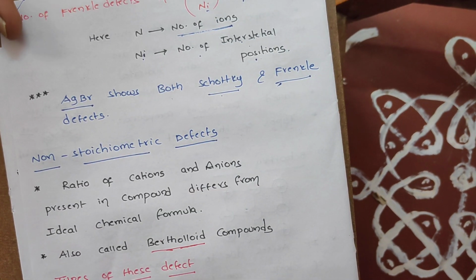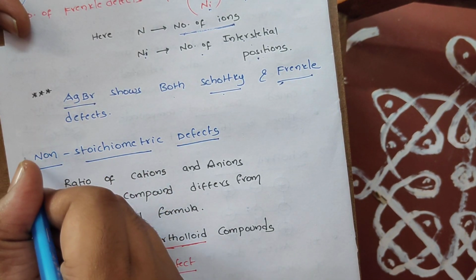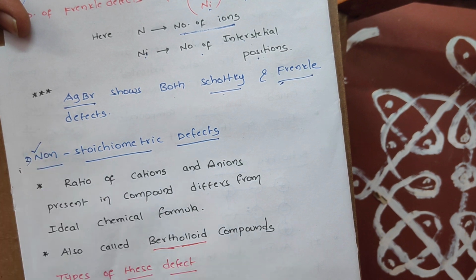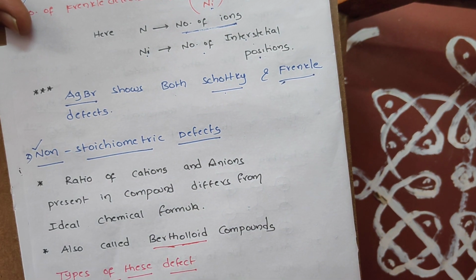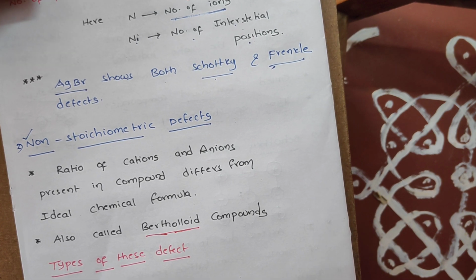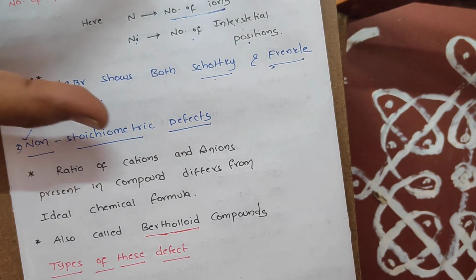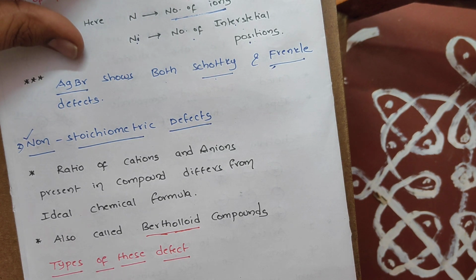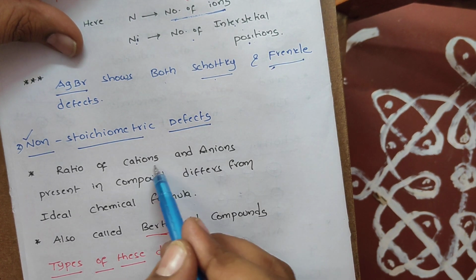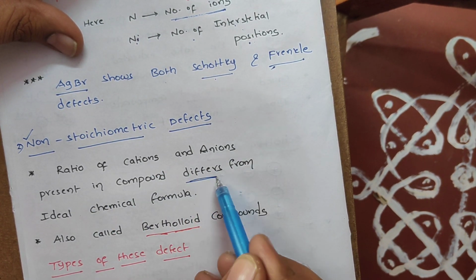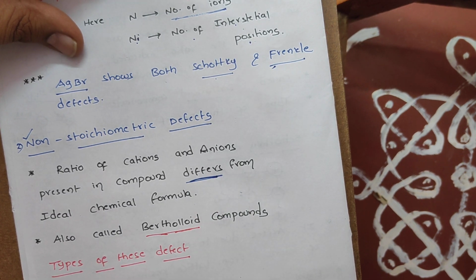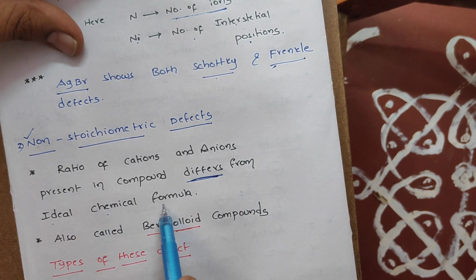So after the completion of stoichiometric defects, students, now let me come to the second type of point defects, non-stoichiometric defects. Very, very important one. What is a non-stoichiometric defect, sir? I think we already understood: the ratio of cations and anions present in the compound differs from the ideal chemical formula.